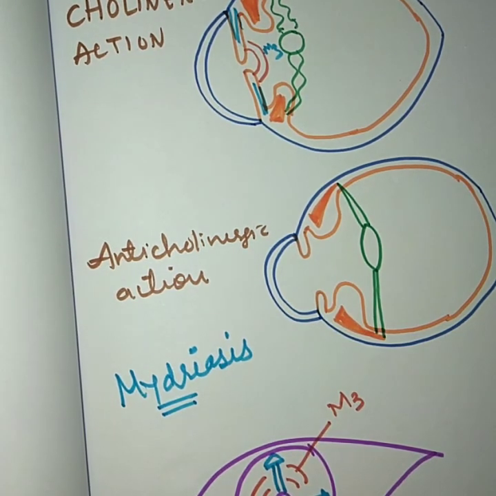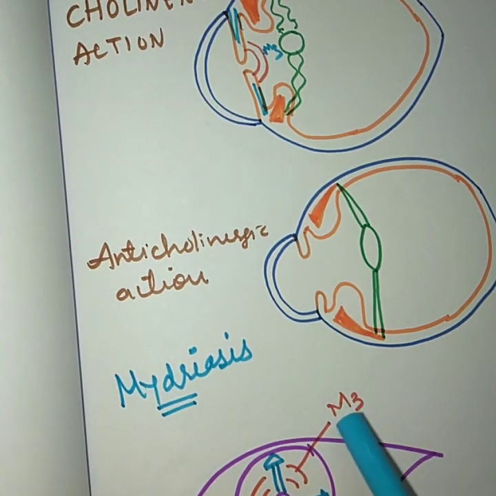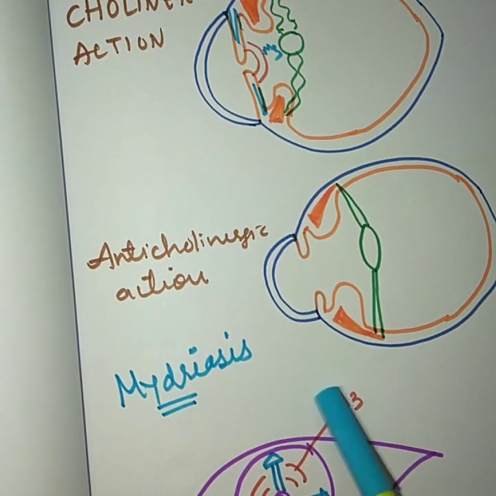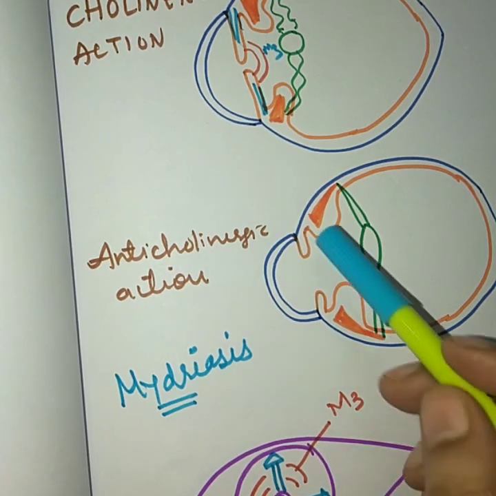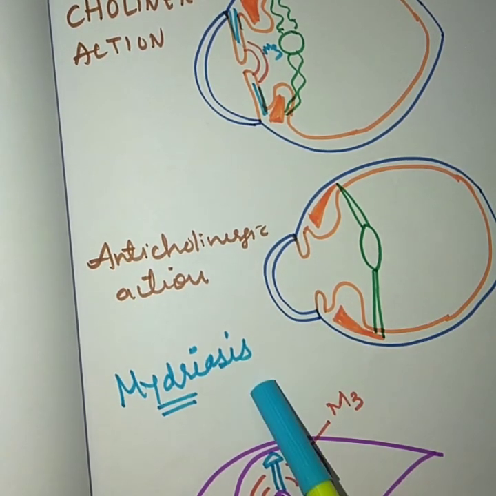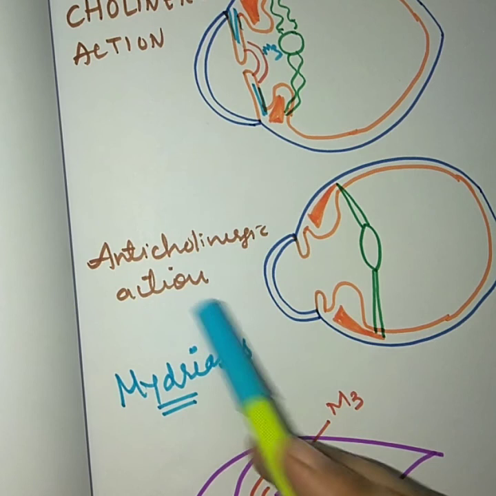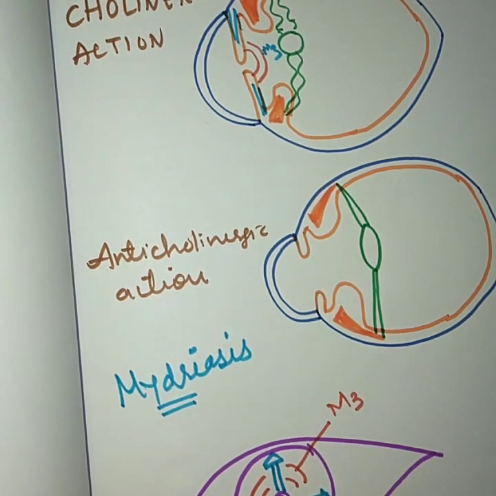So what will anticholinergic drugs do? They will block the M3 receptor. When the M3 receptor is blocked, the eye will be left under the mercy of the sympathetic nervous system. When the parasympathetic nervous system is not working, the sympathetic nervous system will take over the charge and produce contraction of the radial muscle of the iris and produce mydriasis. So mydriasis is the action produced by anticholinergic drugs on the eye.